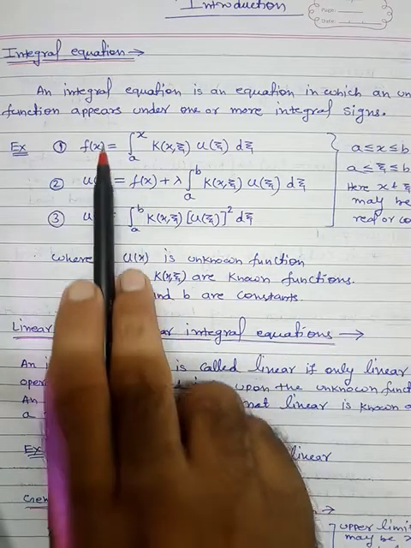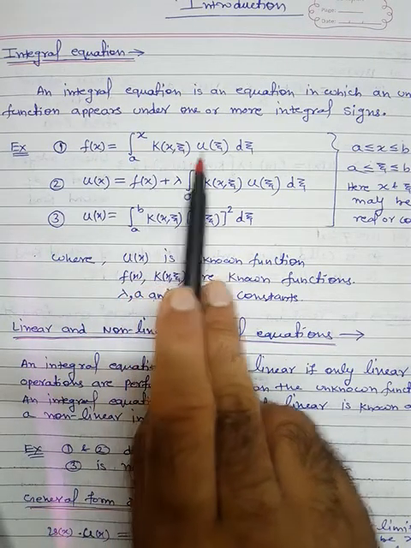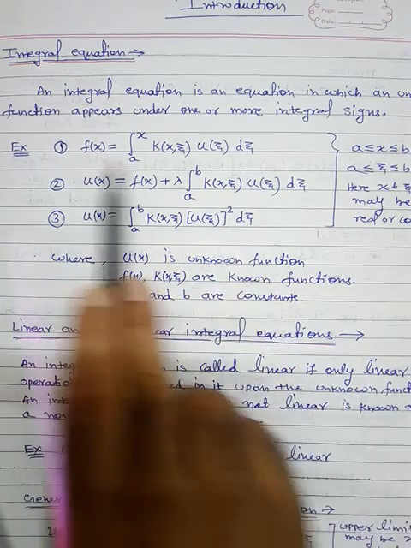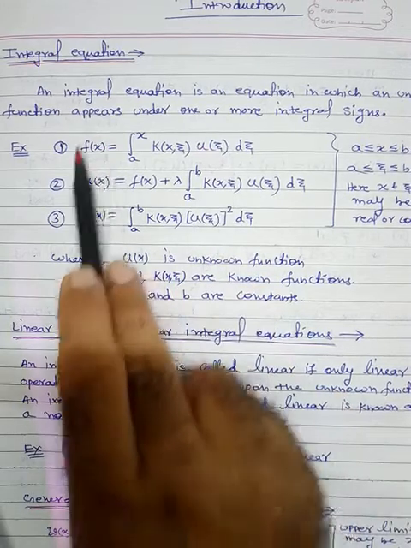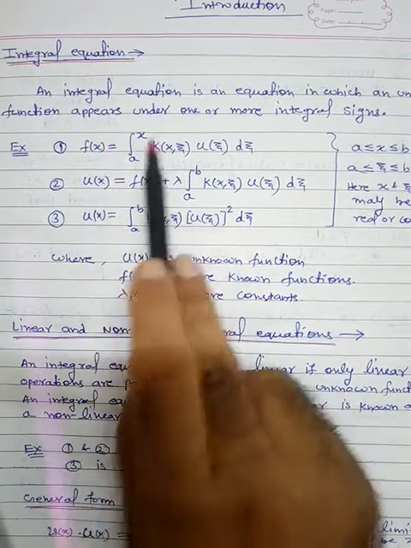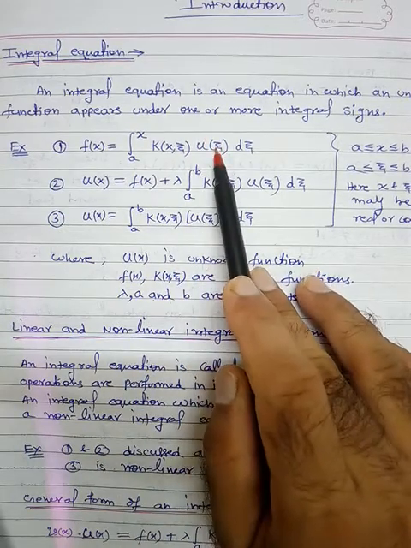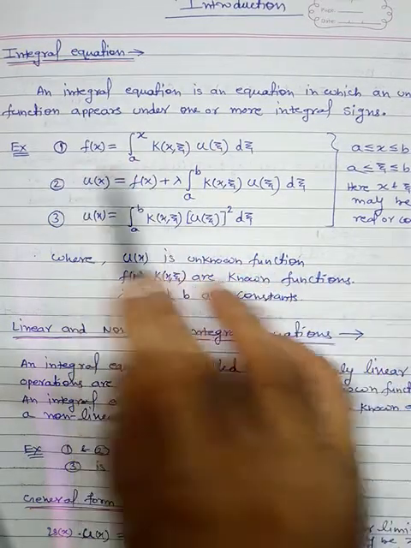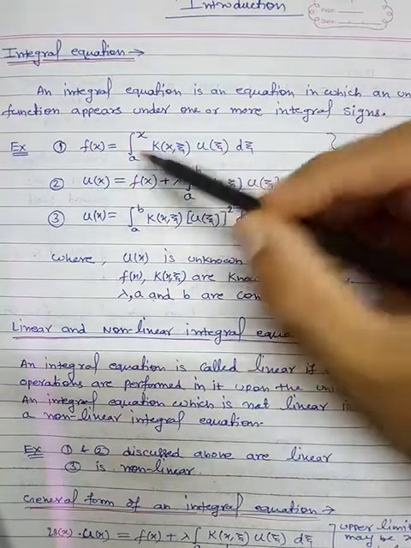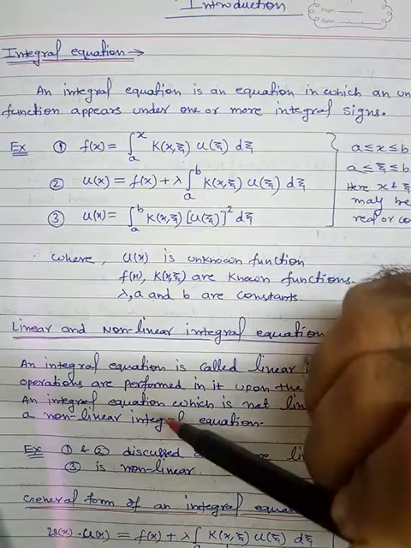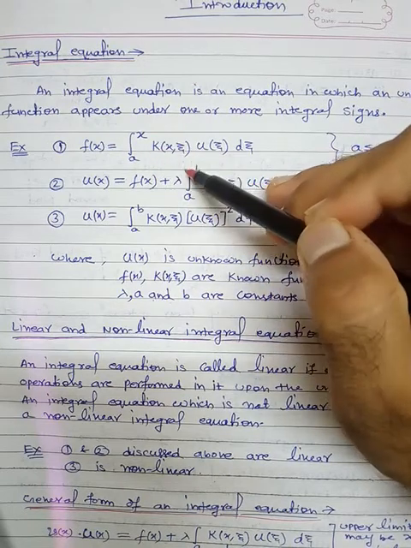For example, the first example is f of x is equal to the integral from a to x of K(x, ξ) u(ξ) dξ. In this equation, u(ξ) is the unknown, f of x is a known function, K(x, ξ) is a known function, only u(ξ) is unknown, and this unknown function is under the integral sign. That's why this is an integral equation, because an integral is used. x is a variable, a is a constant, and here K is known as the kernel of the integral equation.